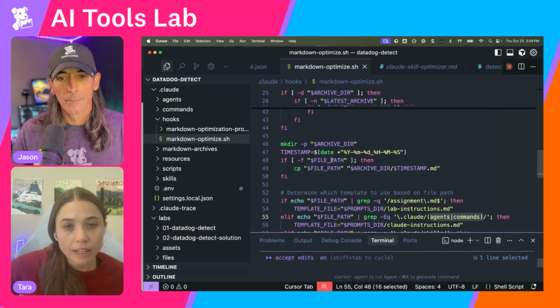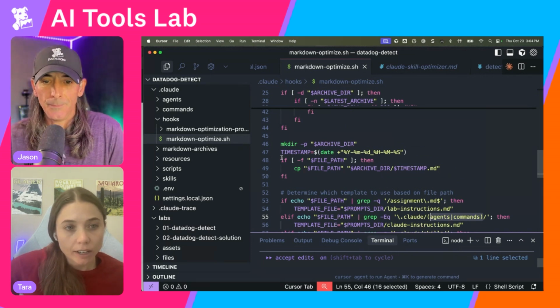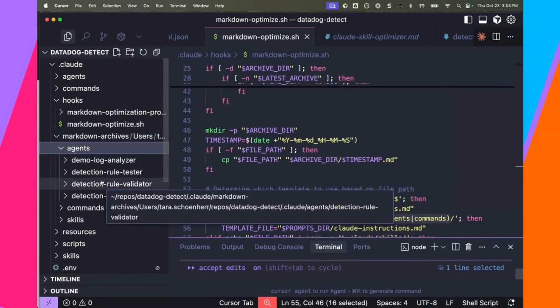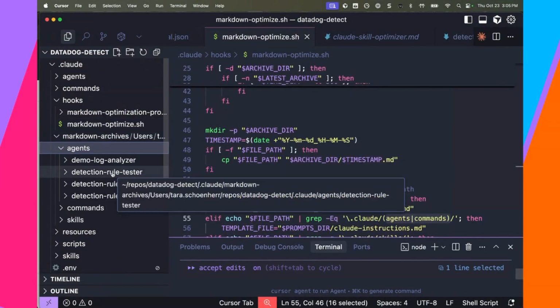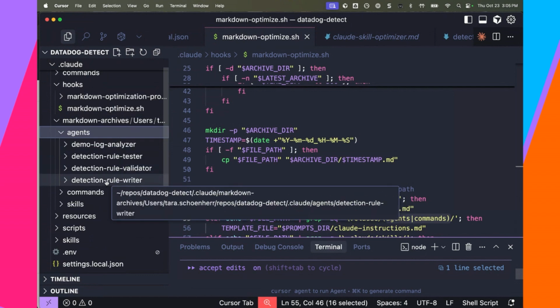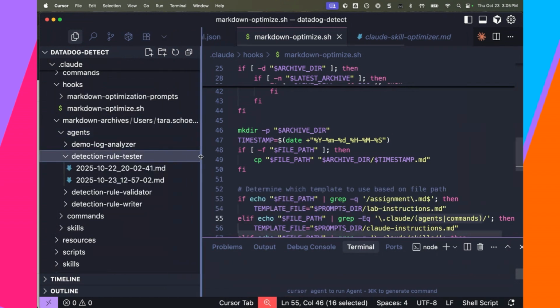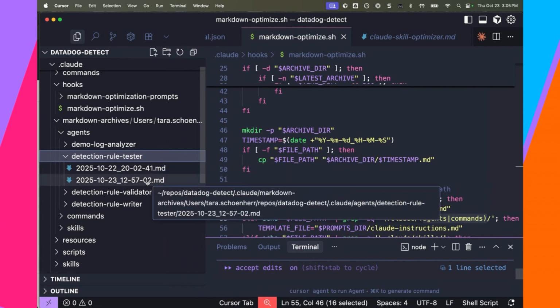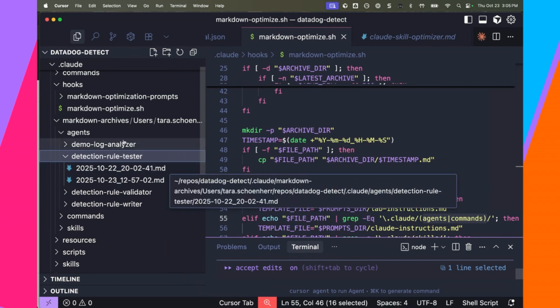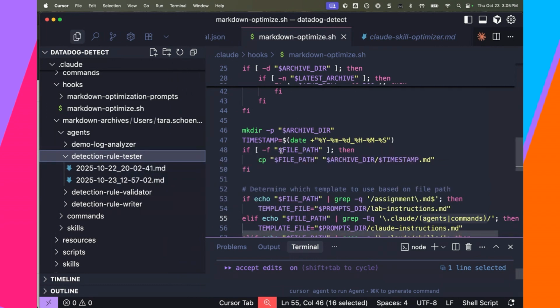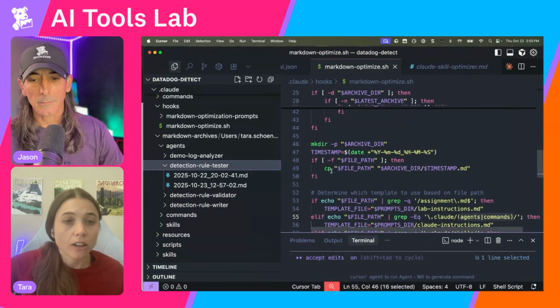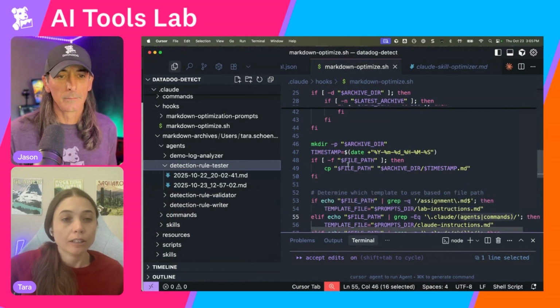And so what I've done is, every time Claude runs one of these optimizer agents, it saves the original version of the file in this archive directory. So you can see here, we were iterating through trying to develop this rule tester agent. And so Claude saved the V1 that it started with, and then it edited the agent, and then the script knows to enforce a cooldown period. So Claude can look back at these archives, and Claude can see, oh okay, we just updated this file less than 5 minutes ago.